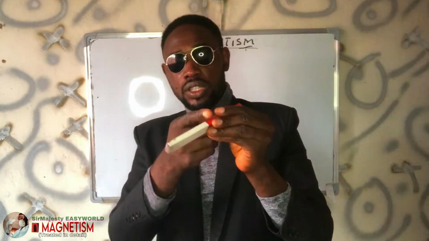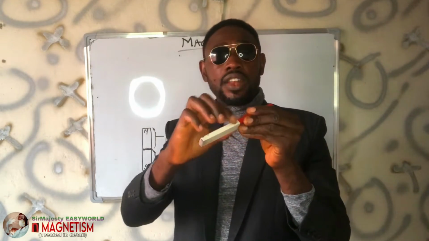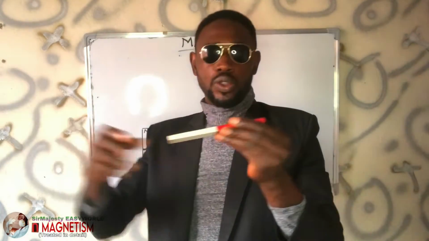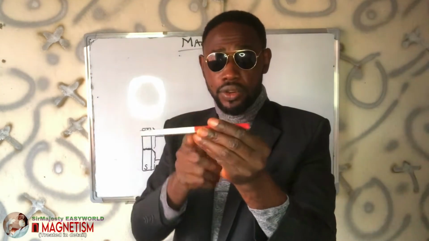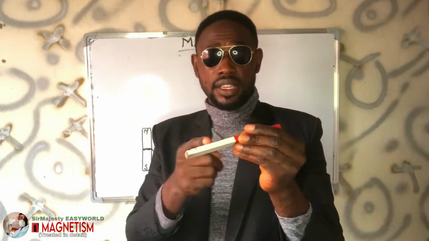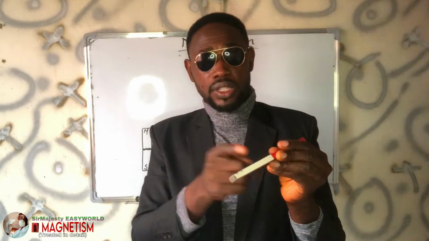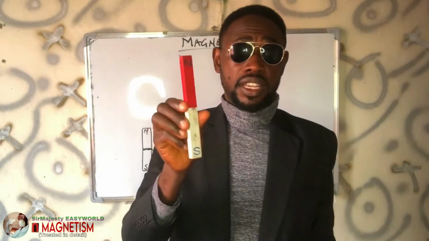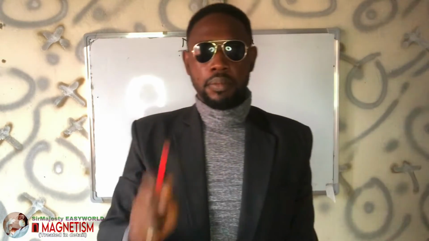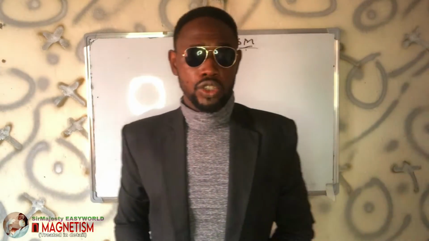So if I cut this at the middle here, that doesn't mean that this thing I'm holding is now the south pole and here is the north pole. No, if I break this particular bar magnet in the middle, automatically it will polarize again, such that this end becomes north and this is south, the end of this becomes south and this remains north. So breaking this into two means creating two bar magnets. So monopoles do not